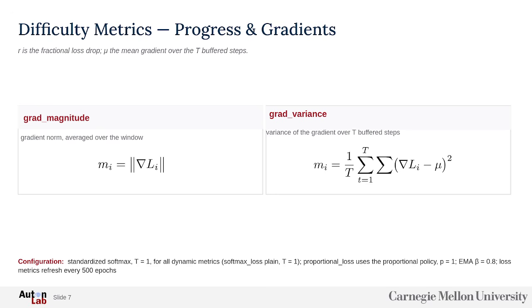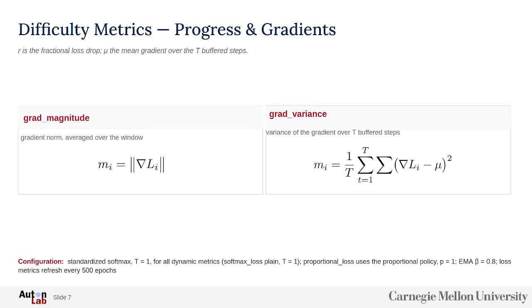We also have gradient metrics. The first one is gradient magnitude, which measures how strong is the signal, how strong is the gradient move, and the second one is just a gradient variance, measuring how gradient does differ during training.